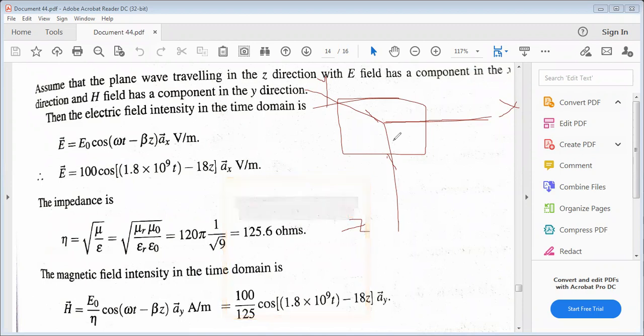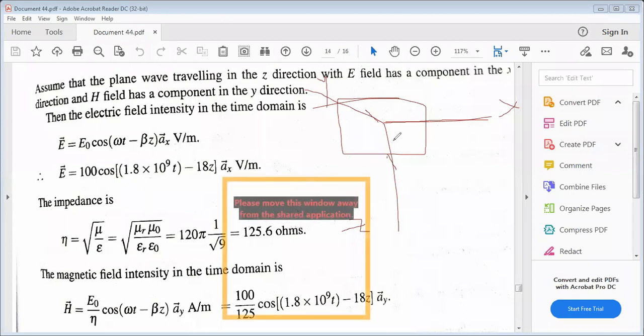So E equal to E naught value. How much is it according to the problem statement? 100, right? Cos of omega value, which is 1.8 into 10 power 9, since omega is 2 pi f, right? Minus beta value. How much is it from the earlier expression? 18 z. Unit vector direction a x, volt per meter.